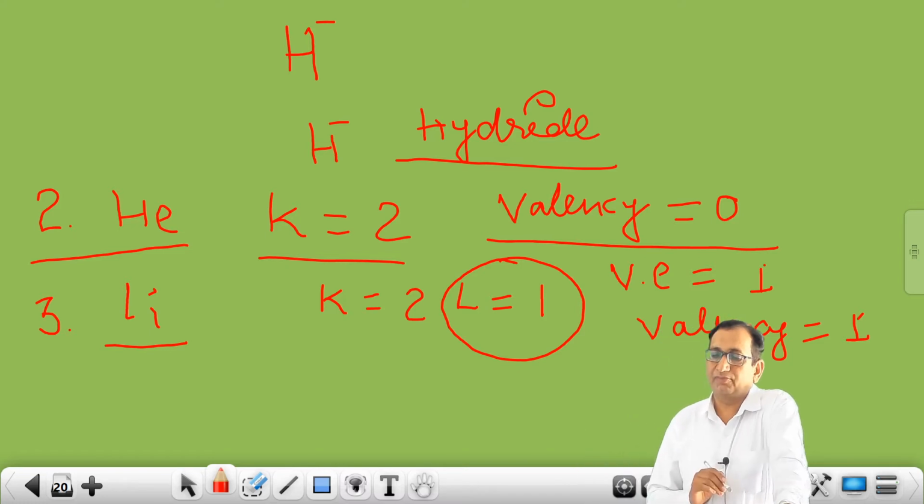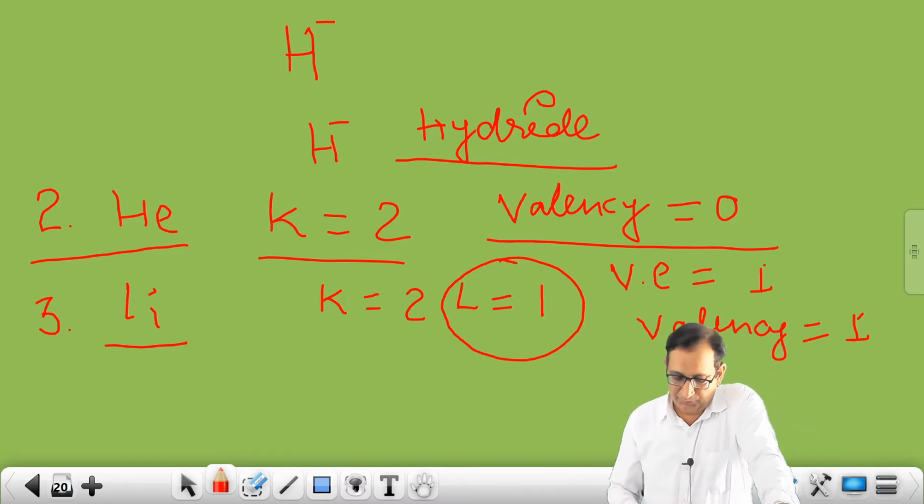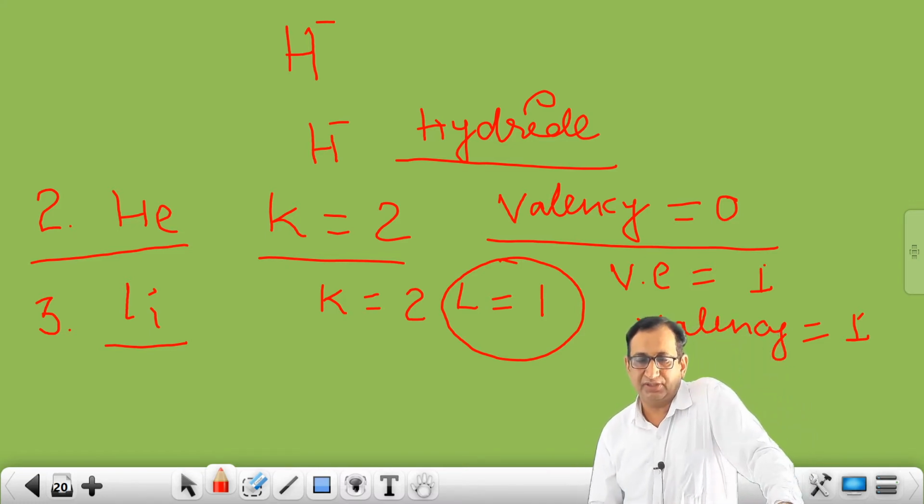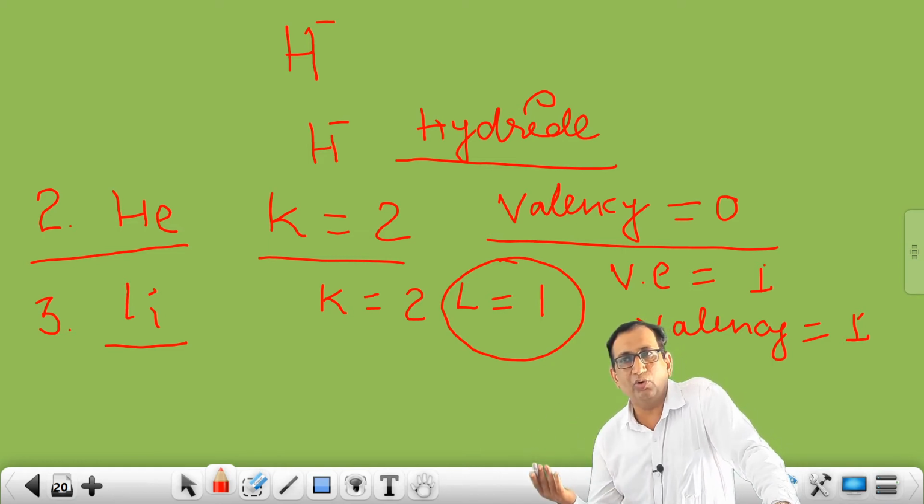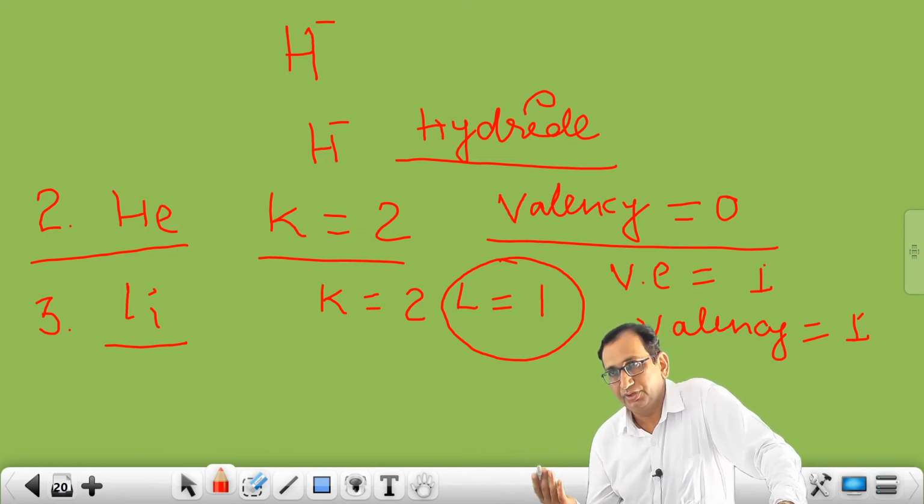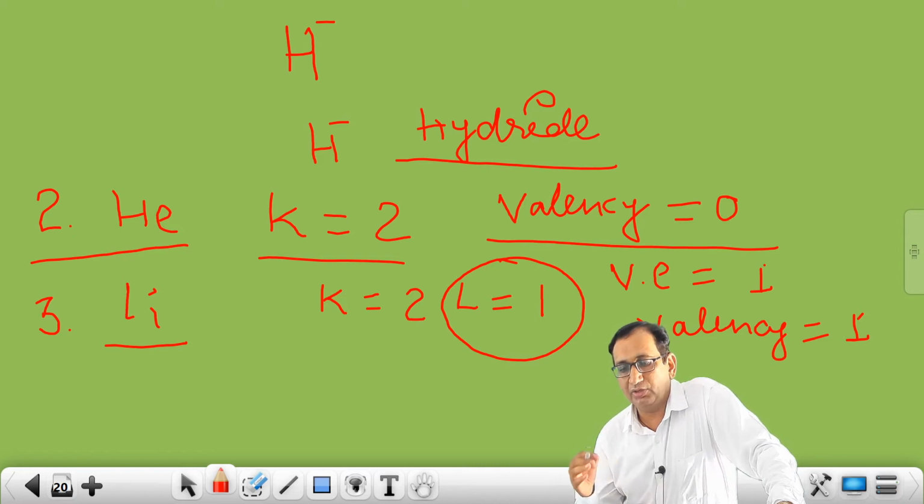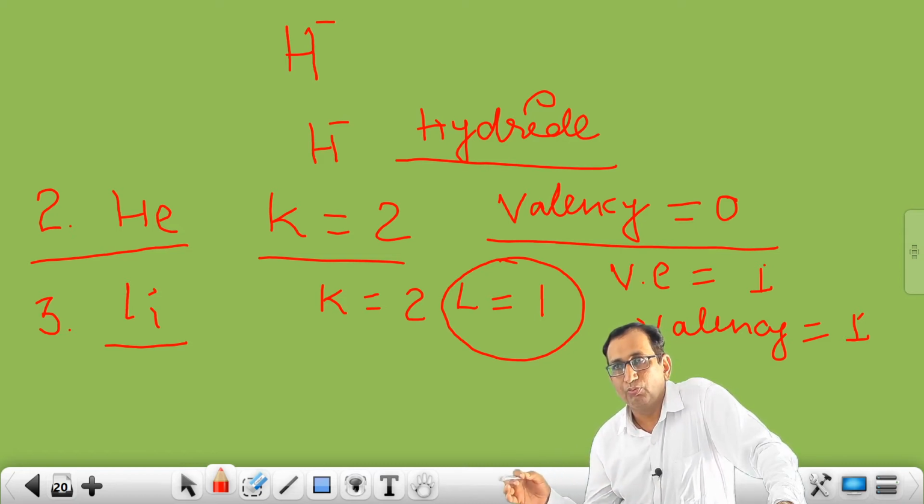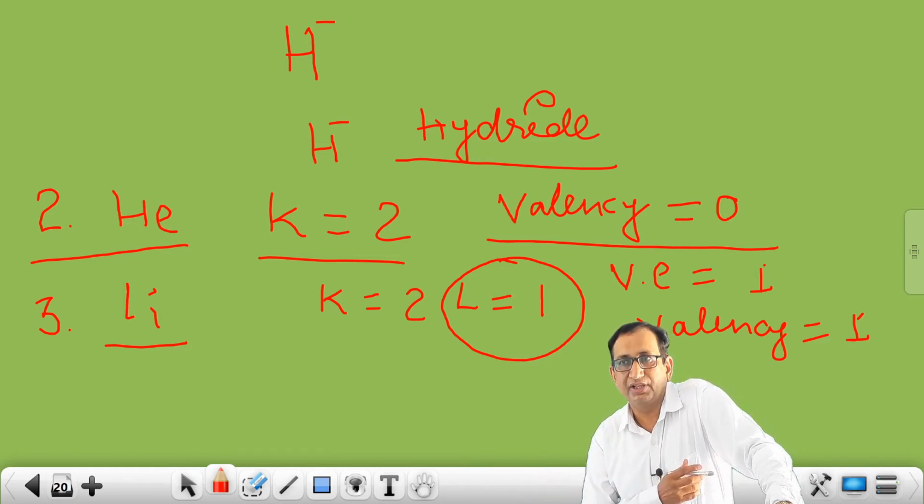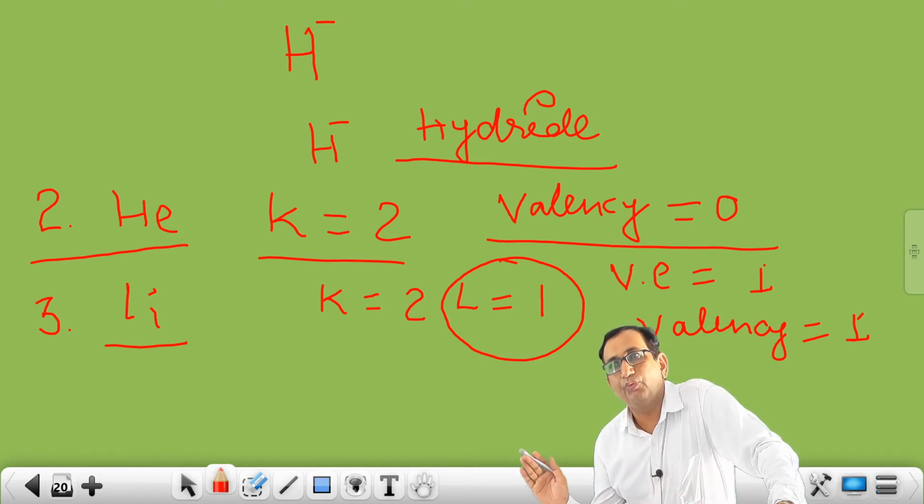Now plus and minus: if it is positive, if plus, then we will say electropositive. If 1, then electro monopositive, electropositive. If here minus valency is there, then we will say electronegative valency.